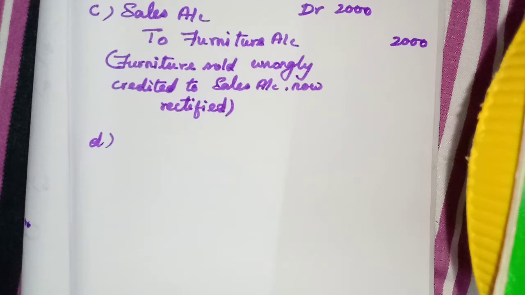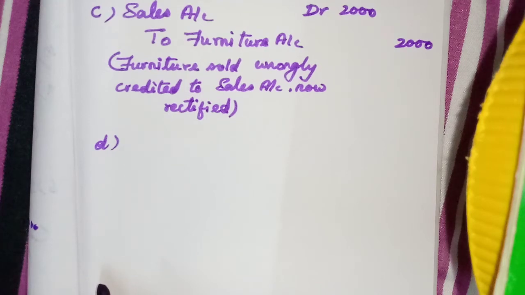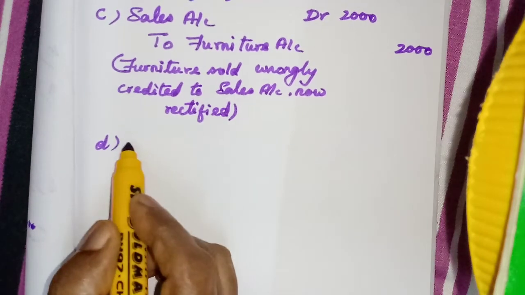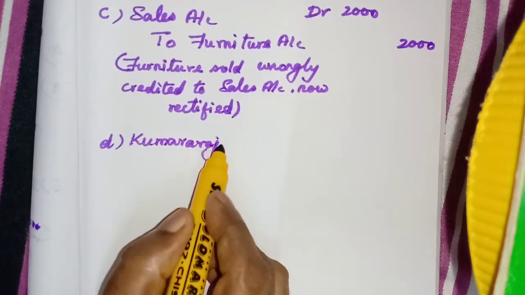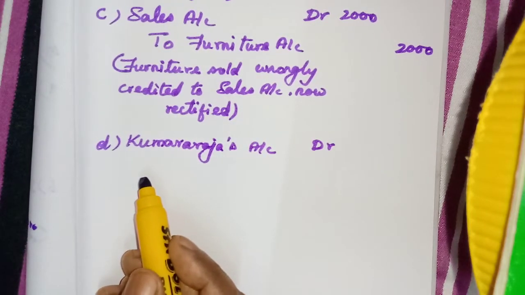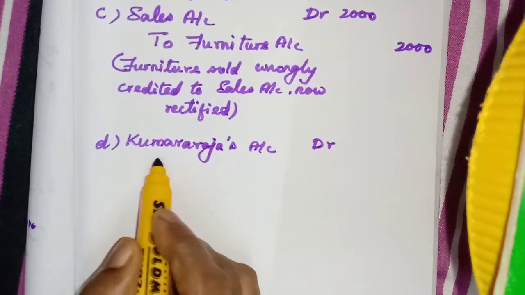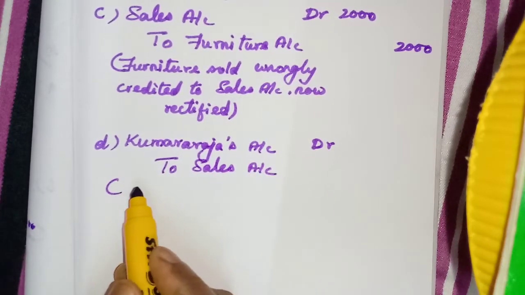Cash account debtor to Kumar Raja. Goods sold to Kumar Raja for cash. If we sell goods for cash, cash account debtor to sales. Sales should have been credited, but we have written Kumar Raja. So Kumar Raja's account must be debited. What we have to credit? Sales account. Sales must be credited. Okay.